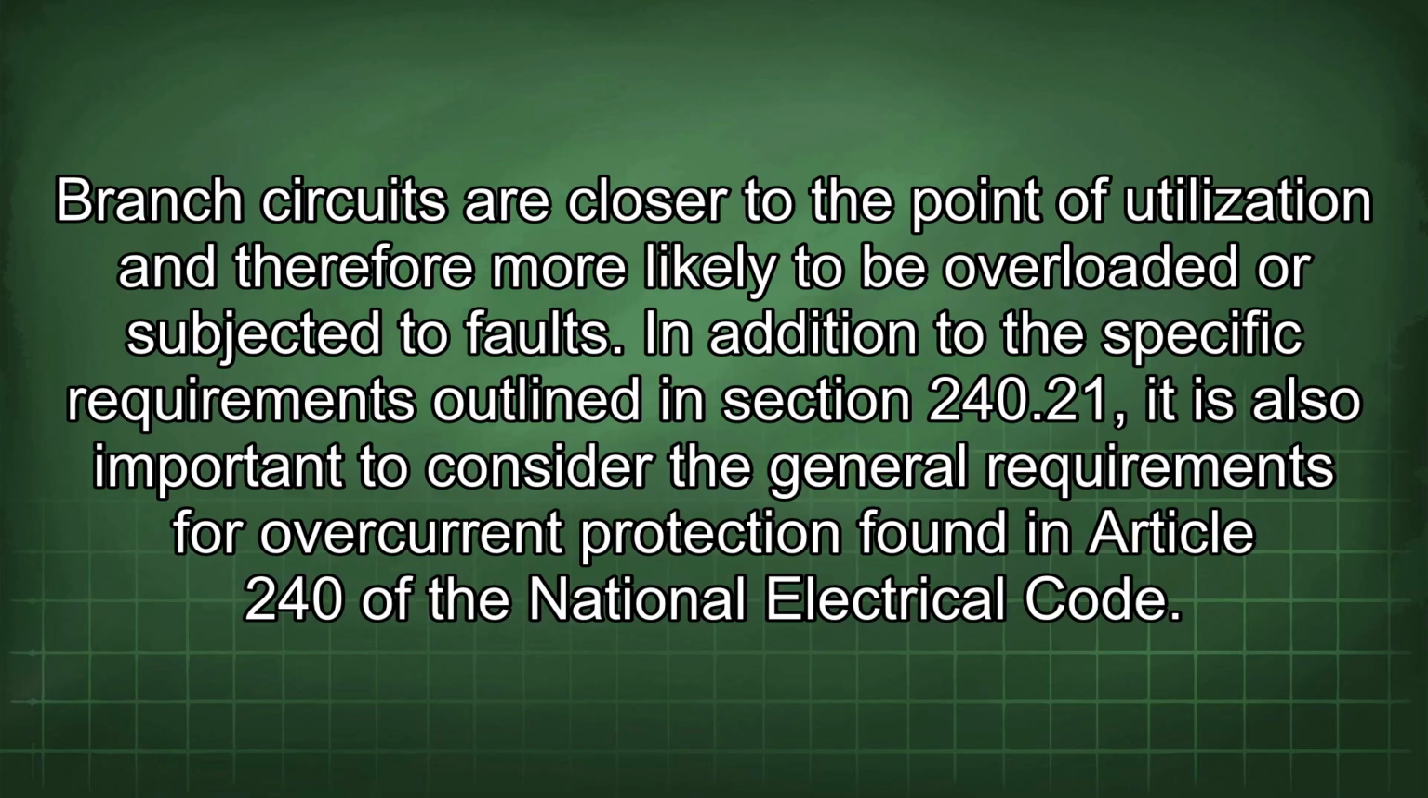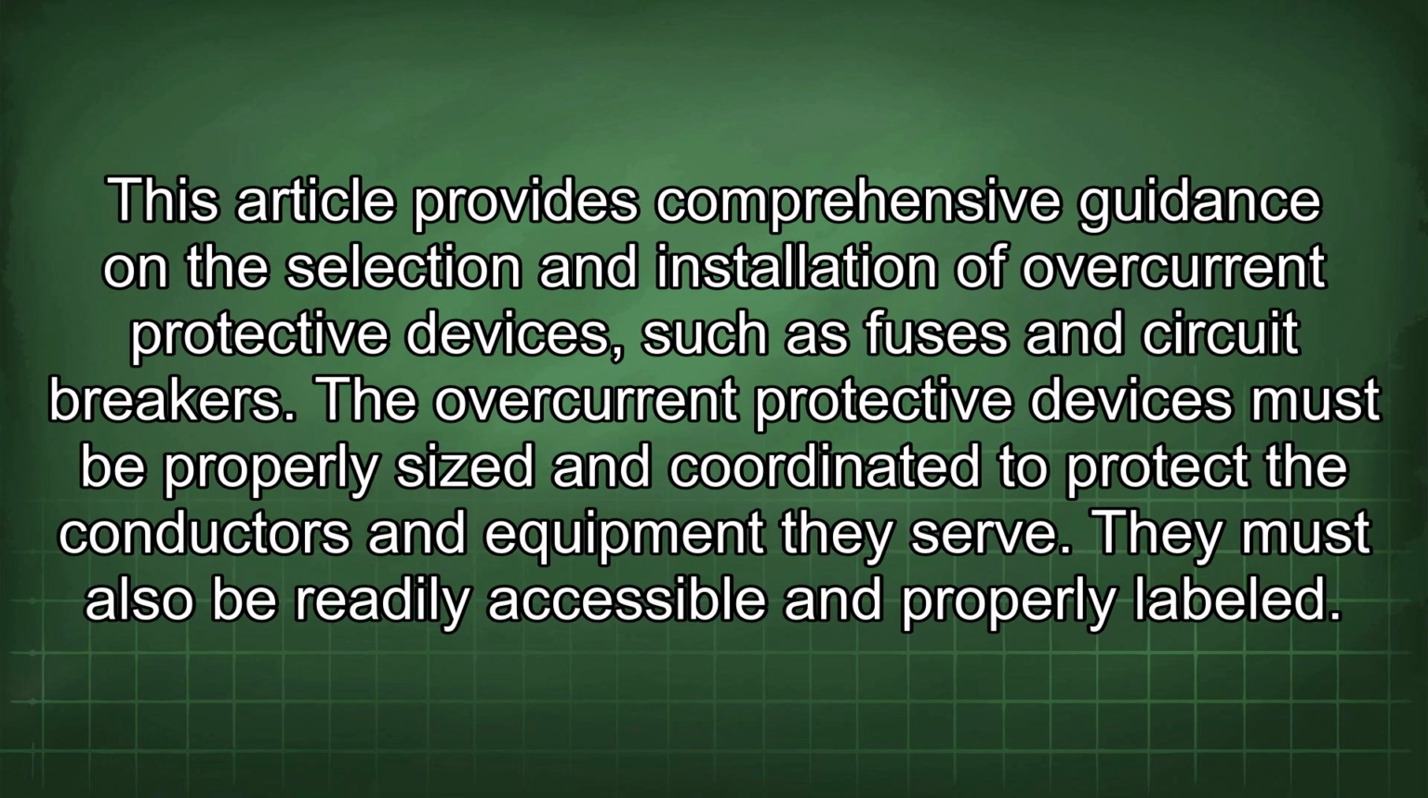In addition to the specific requirements outlined in Section 240.21, it is also important to consider the general requirements for overcurrent protection found in Article 240 of the National Electrical Code. This article provides comprehensive guidance on the selection and installation of overcurrent protective devices, such as fuses and circuit breakers. The overcurrent protective devices must be properly sized and coordinated to protect the conductors and equipment they serve. They must also be readily accessible and properly labeled.